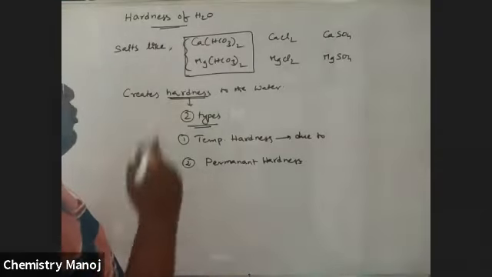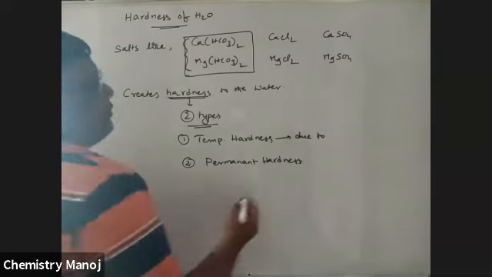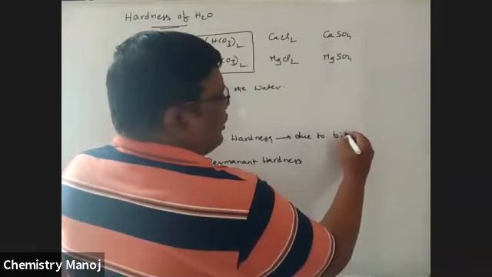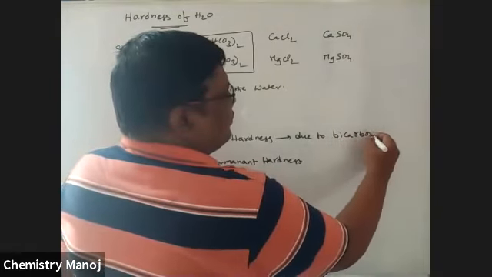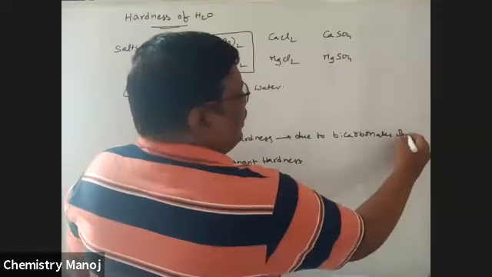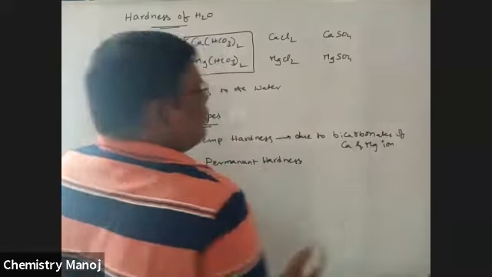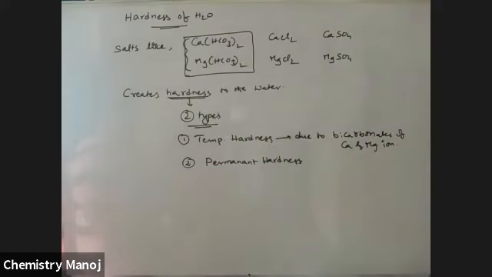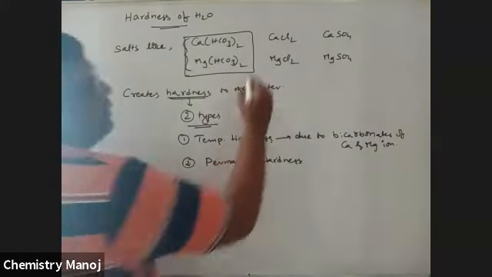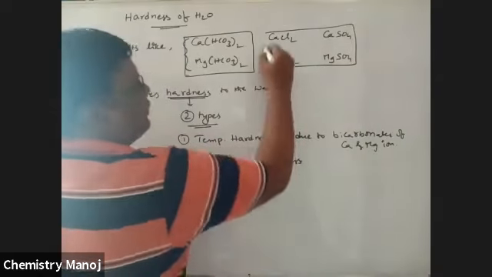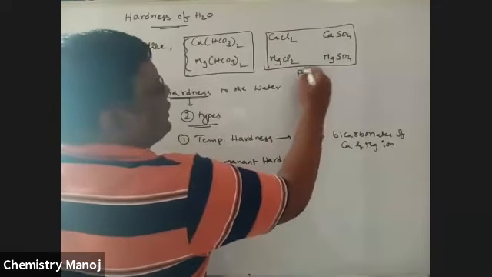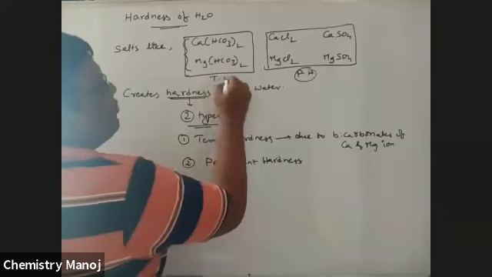Okay, just by removing those bicarbonates. See here, due to bicarbonate of calcium and magnesium ions. So bicarbonate creates a temporary hardness. Next, the remaining four give permanent hardness. These two give temporary hardness.